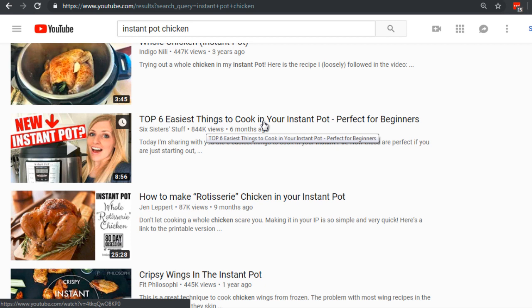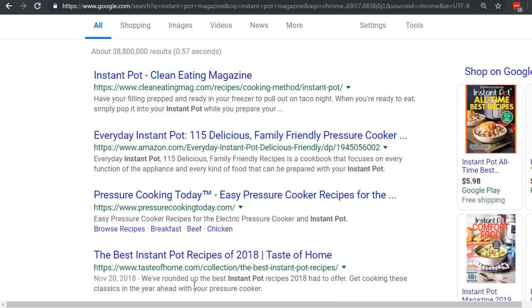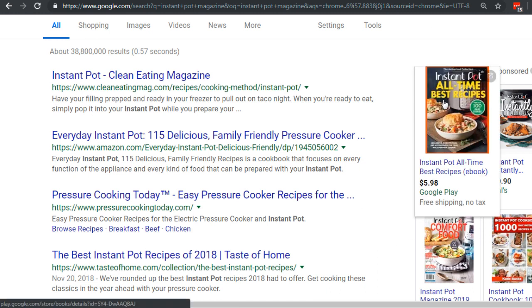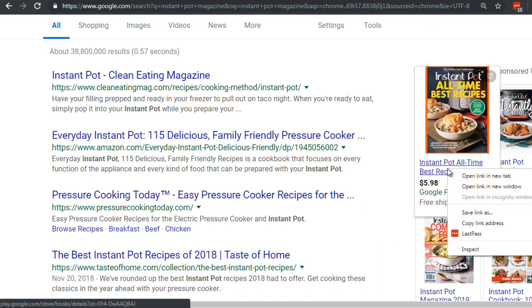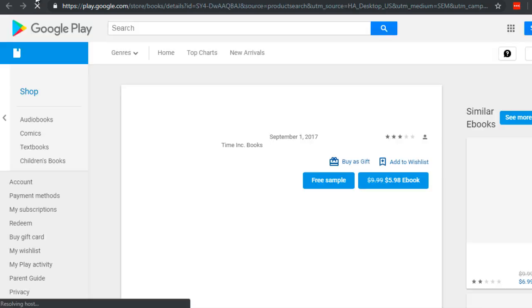Now obviously that's a little bit long, so let's head on over to Google here. Like I said, I like to use magazines. Magazines do a great job in creating titles. As you can see here, I typed in Instant Pot magazine, and to the right you'll notice that there's Instant Pot all-time recipes. Let's go ahead and open that in a brand new window.